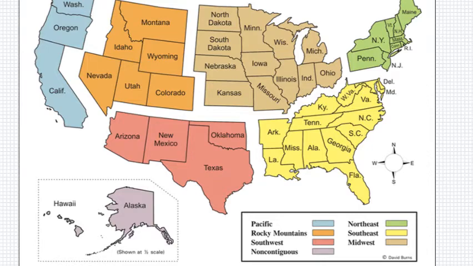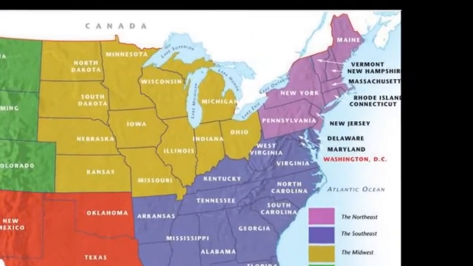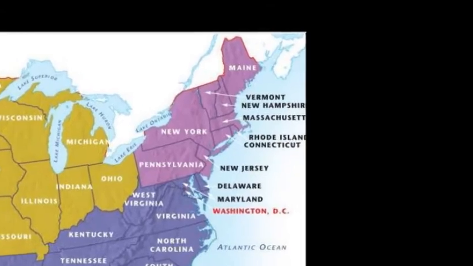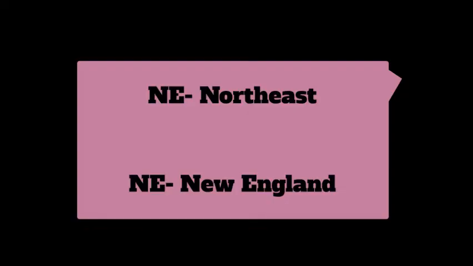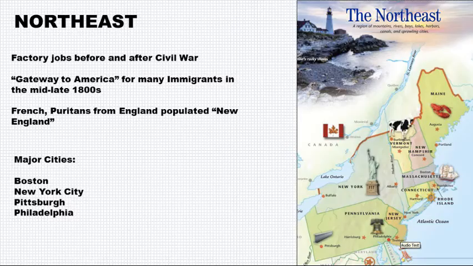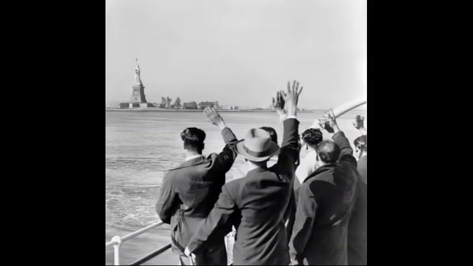First, let's talk about the Northeast, sometimes referred to as New England. Remember, NE for Northeast, NE for New England. This region is made up of 9 states, from Pennsylvania and New Jersey up to Maine. The Northeast is going to be a destination for jobs after the Civil War, as well as where millions of immigrants came to America for the first time.